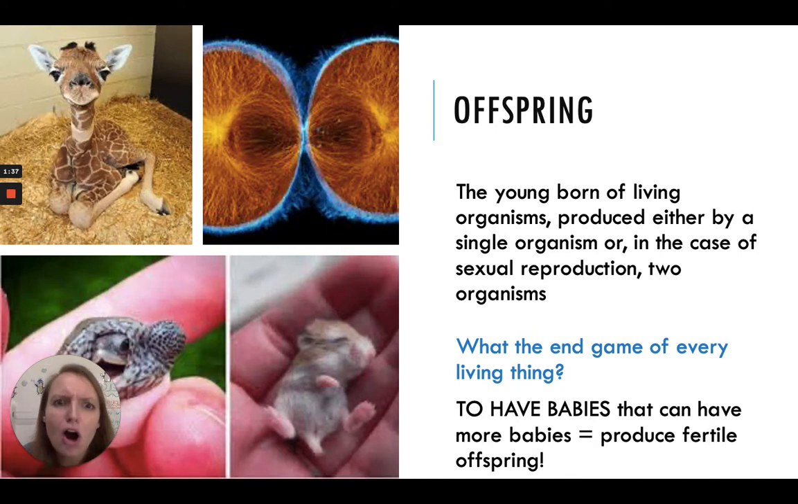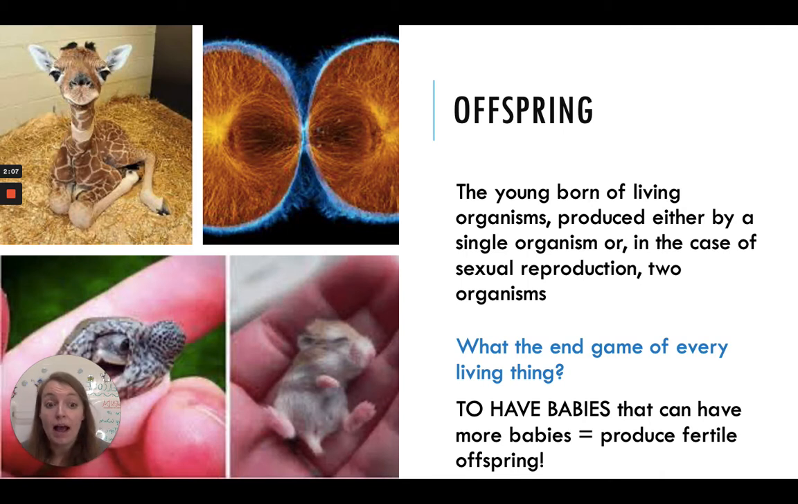Okay, well, what are offspring? I keep using this word. Well, offspring are babies or the young born of living organisms. So we can have offspring produced by a single organism. We just finished our unit on cell division, right? So here's a cell dividing. And this would be that case where we have a single cell that is dividing. It's able to asexually reproduce or have offspring.